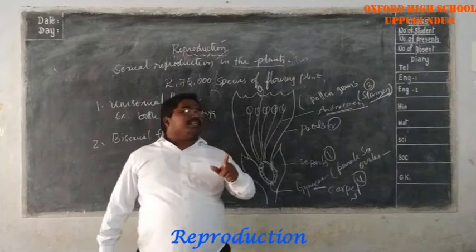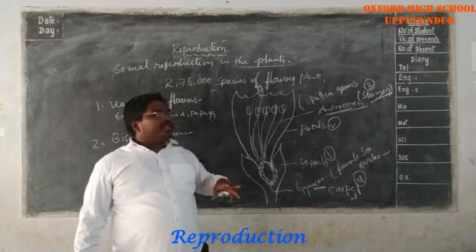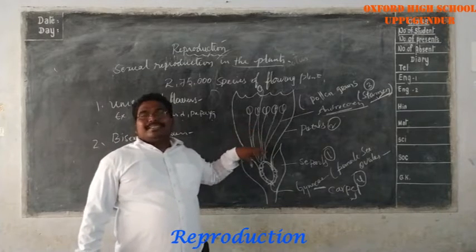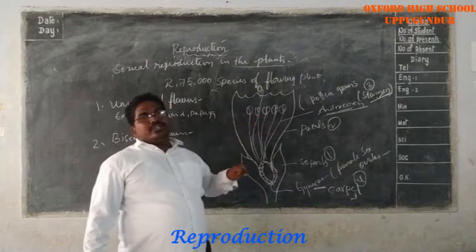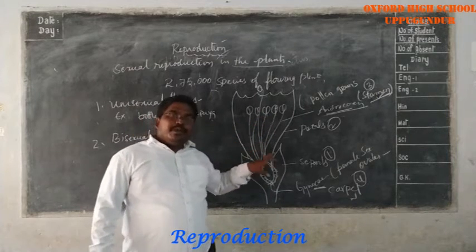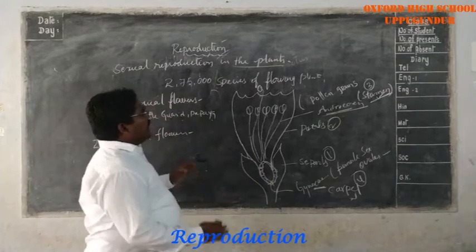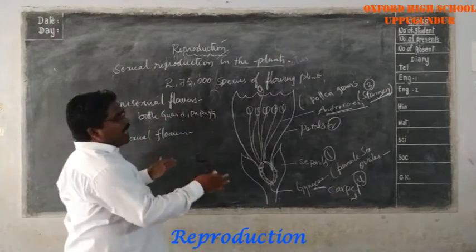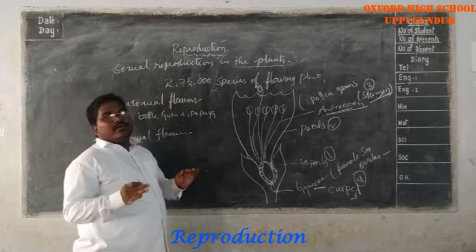Sepals, petals, stamens and carpels. I forgot that I directly explained about the androecium and gynoecium, but before going to that, they are known as stamens and carpels. Stamens are male portions called androecium. Carpels are female portions called gynoecium. The androecium produces the pollens. The gynoecium produces the ovules in the ovary.